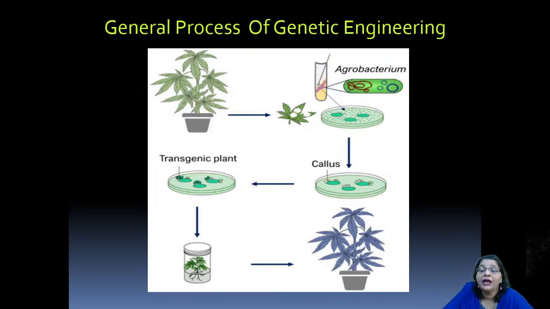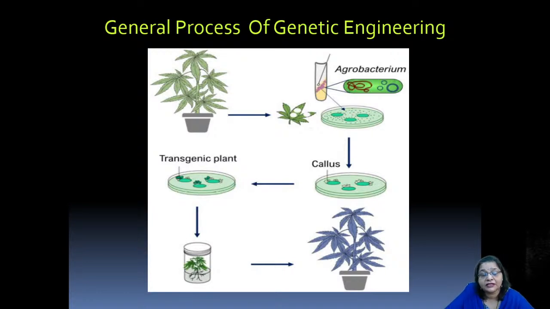You have learnt about, or at least heard about, transgenic plants in the lower classes. So this is how the general process of genetic engineering takes place in the case of producing transgenic plants. These can also be called genetically modified plants.